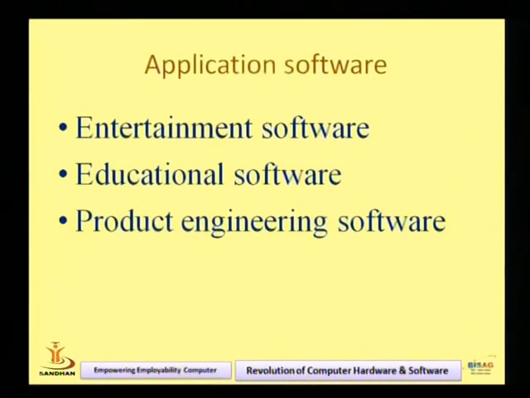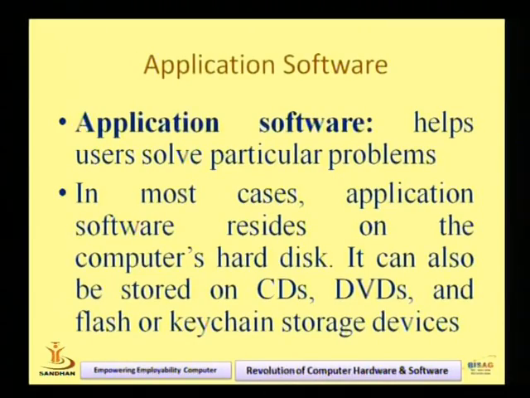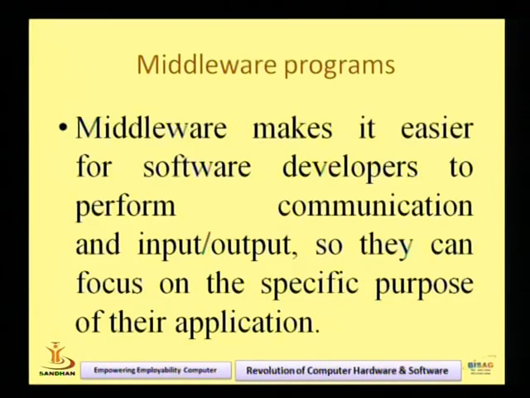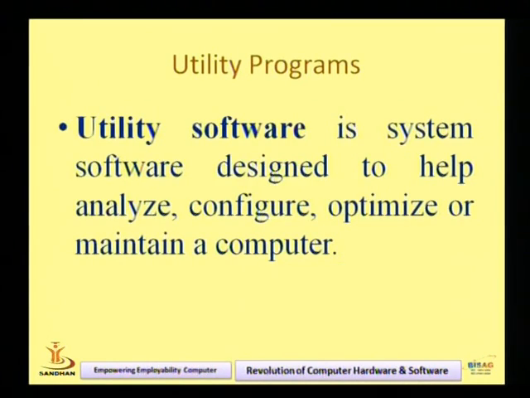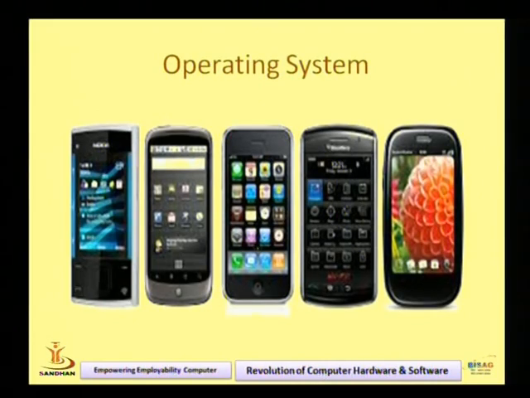There are different categories of application software: entertainment, education, product engineering software. Suppose we are purchasing and selling products online, so product engineering software is also called application software, right? So these are the several categories of software. Now we are moving back and revising all the things, so we can be clear about software.